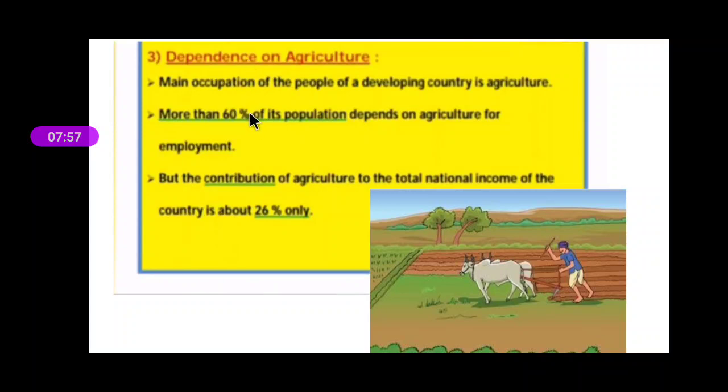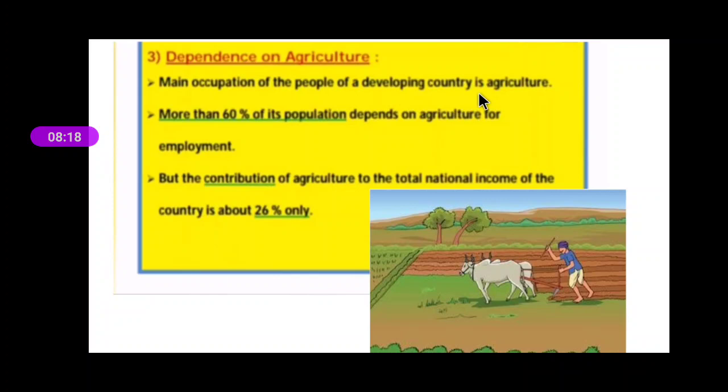Number 3, dependence on agriculture. In developing countries, people depend on agriculture; it is the main occupation. Now the question arises: why do these people depend on agriculture?